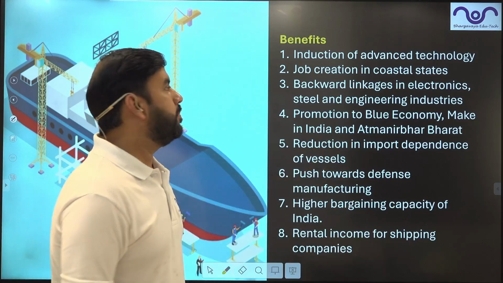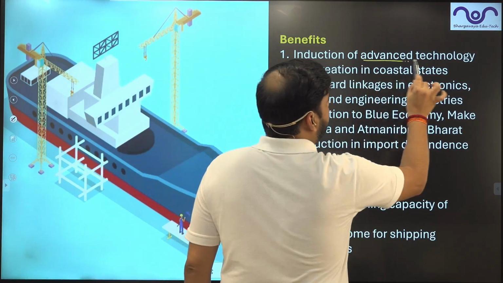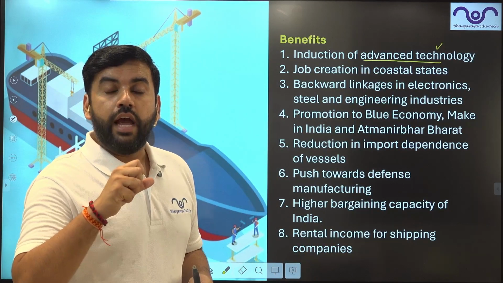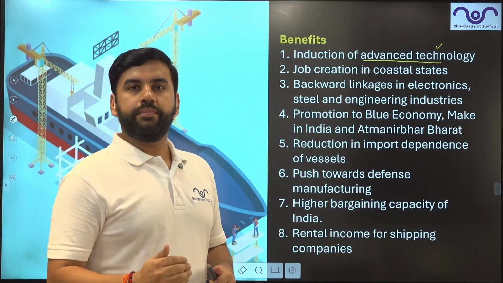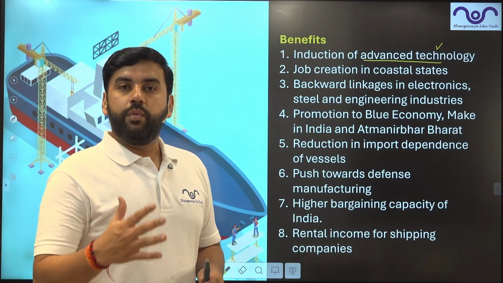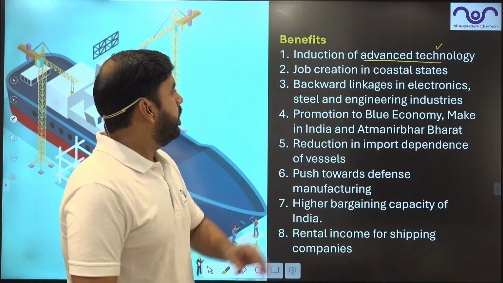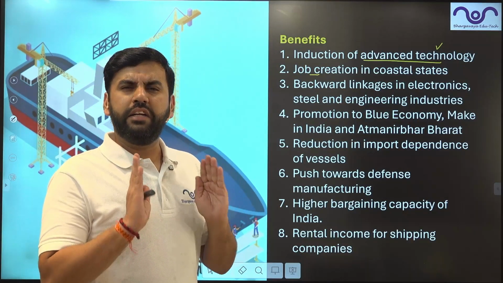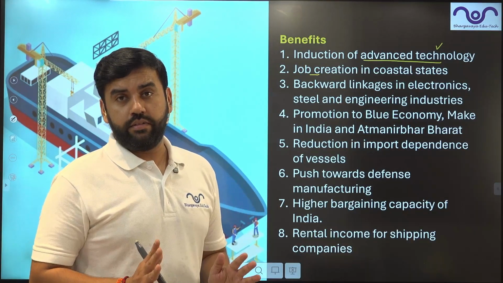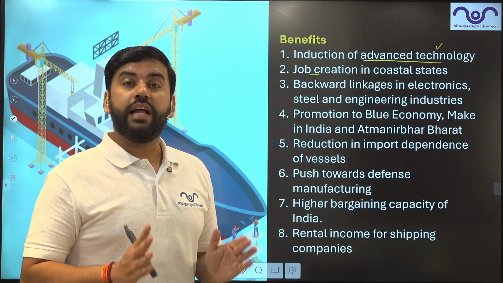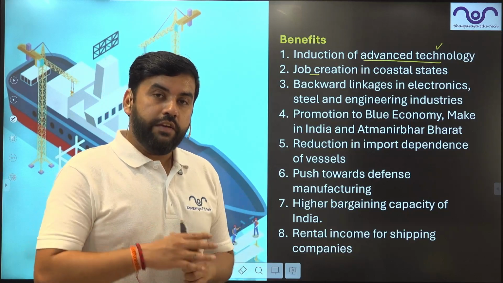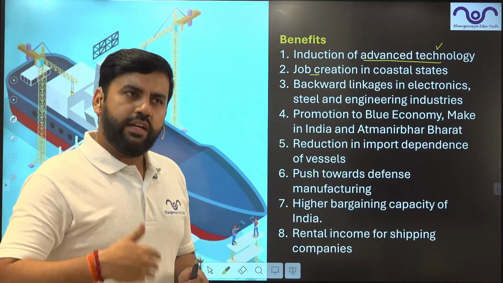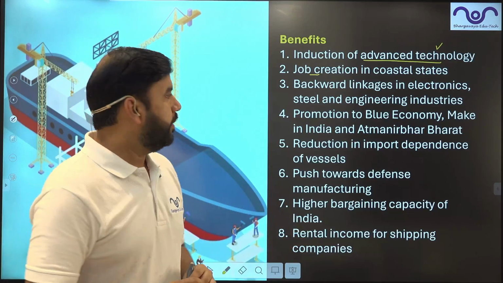These are the ones. Induction of advanced technology. Yes, India will have advanced technology brought into India, and India will be doing that hands-on. Job creation, of course. Each cluster has the ability to create at least 10,000 jobs, guys. If we have 8 clusters, it will create 80,000 jobs. We can add 2 more also to make it 1 lakh.